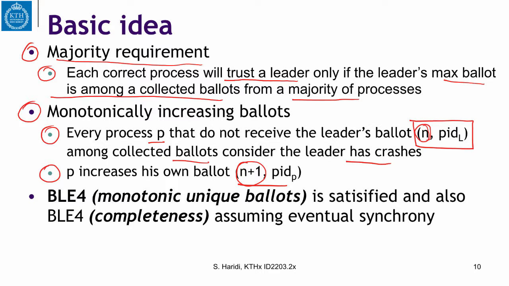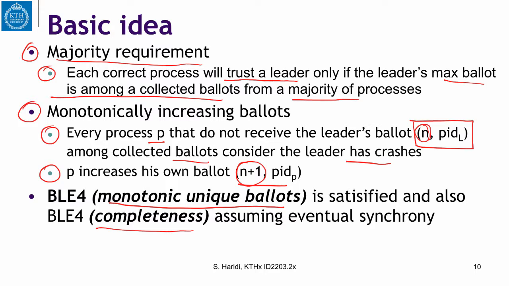Now, given that the ballots are increased monotonically, we satisfy the property of monotonically unique ballots, which says the ballots are increasing and also unique. And the property of completeness, which says that each process will eventually trust, or in that case elect, a correct process, will always happen. Even if the leader fails, there will always be another process that comes and pumps its ballot up, and it will eventually be elected. So these give us these two properties. So this is the basic idea.